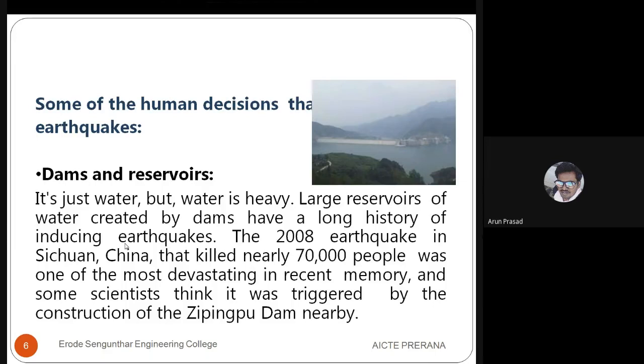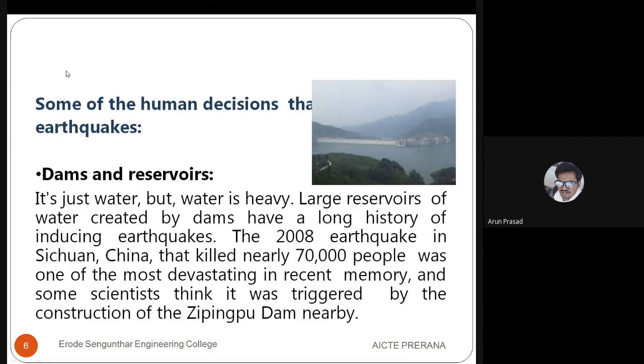So automatically, the surface below the water, either in dams or in reservoirs, obtains a huge amount of weight, and huge pressure acts upon the surface due to the liquid, that is water. So there will be a slight movement in the plates.